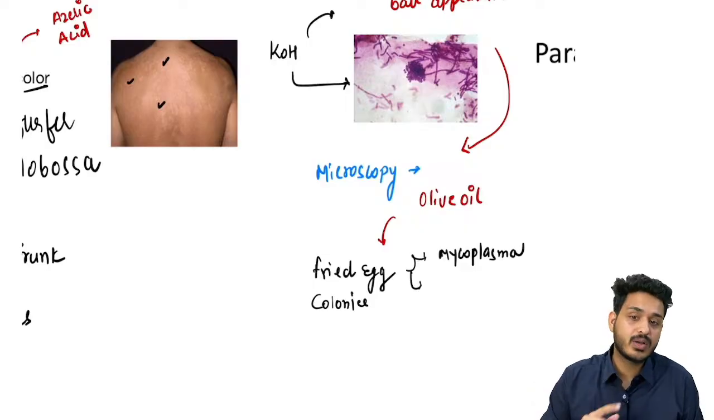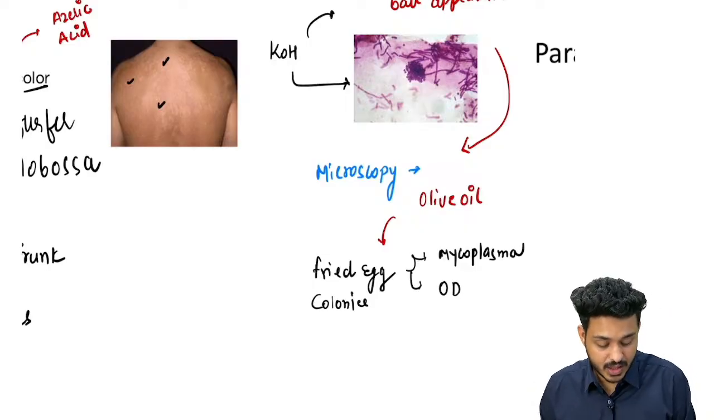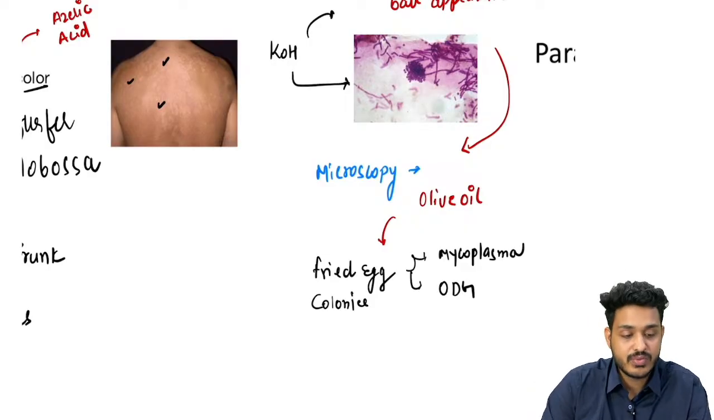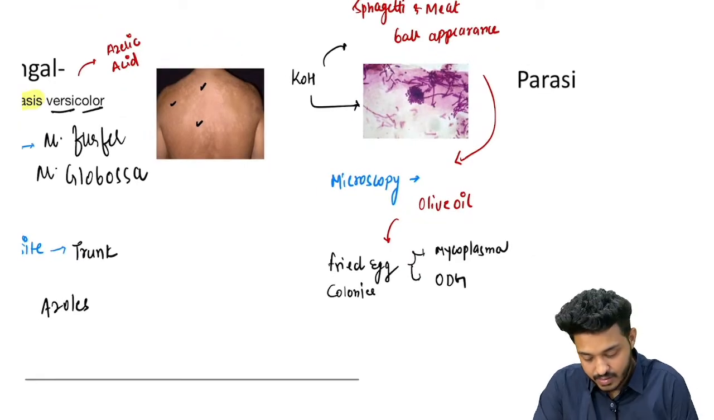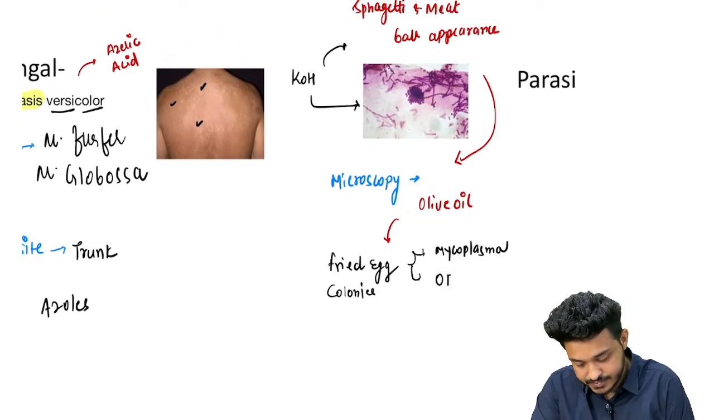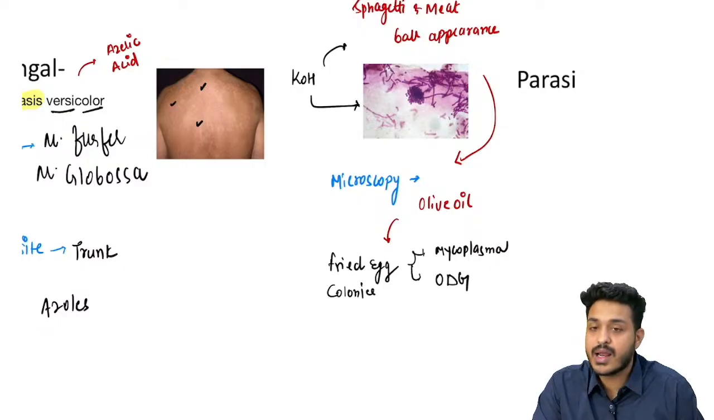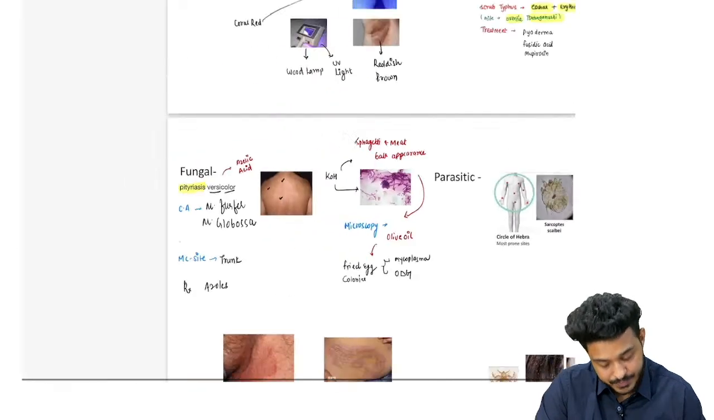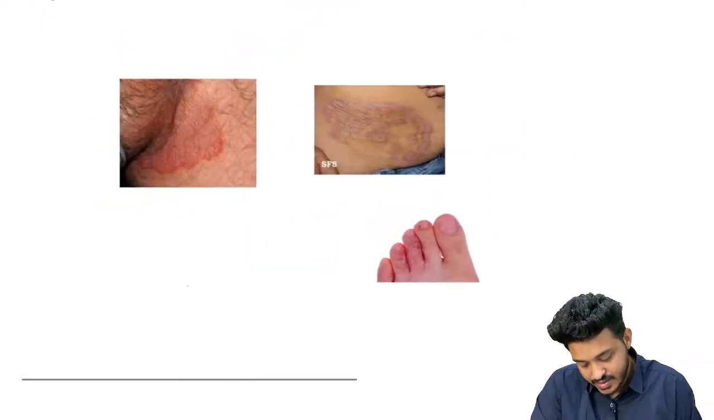Another thing from pathology, there is a tumor. This is known as oligodendroglioma, which tumor is going to have what? Fried egg appearance is going to be there. Oligodendroglioma. So these two are the important ones, right? These are your fungal infections.